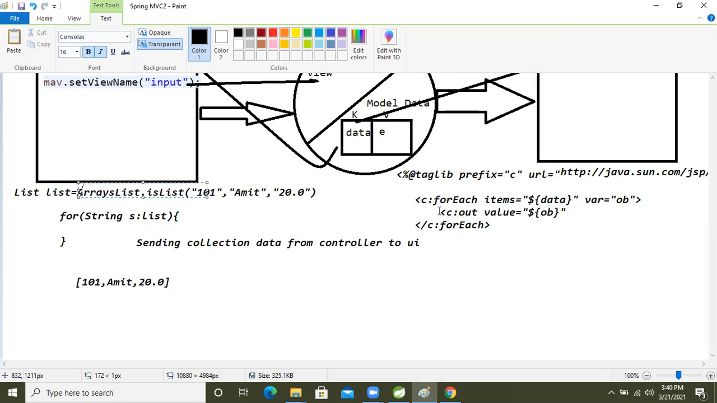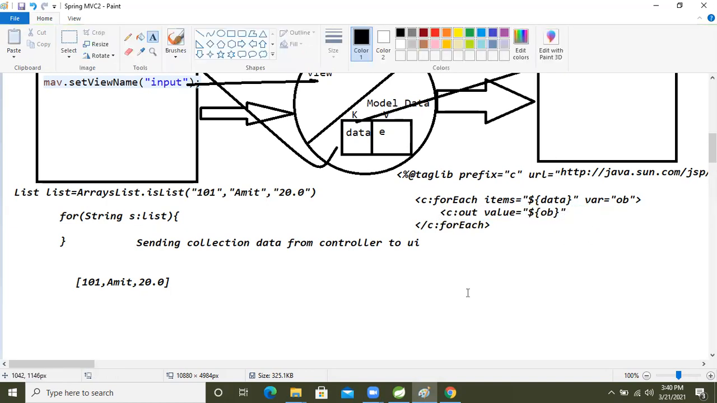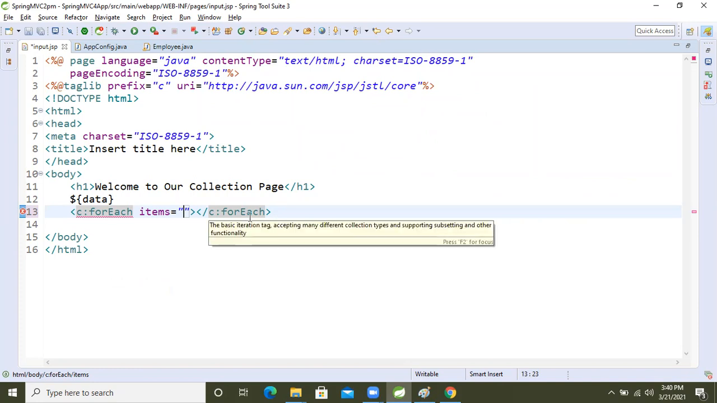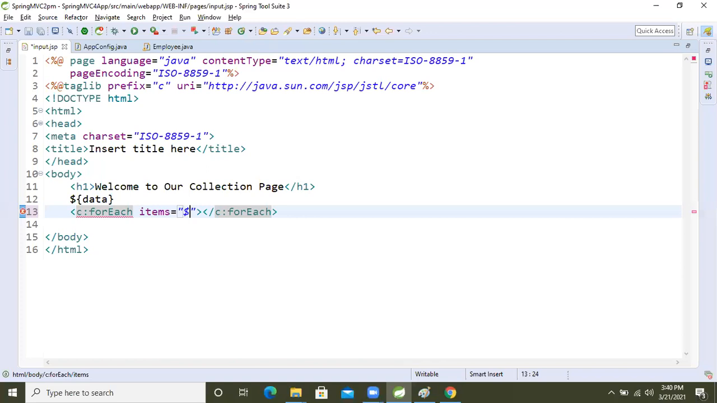After that, using this tag, we are printing the data on the JSP. This is the meaning of the total forEach. Now, how are we dynamically reading the data? Using JSTL expression language. The same thing we will use here also. So here we will pass the data.